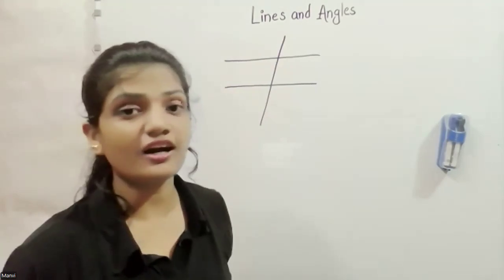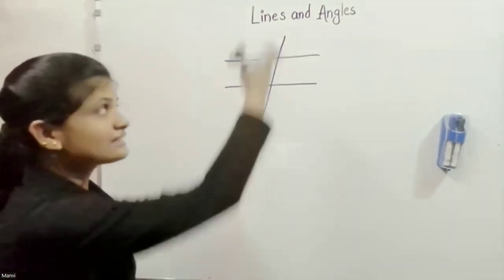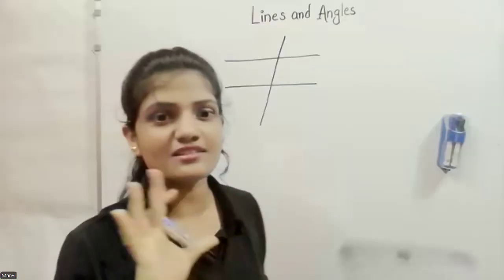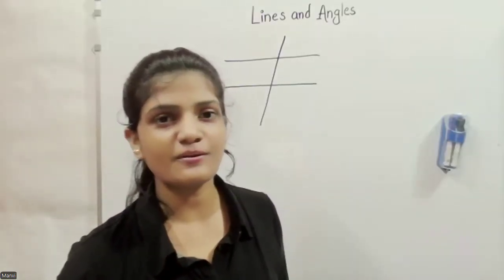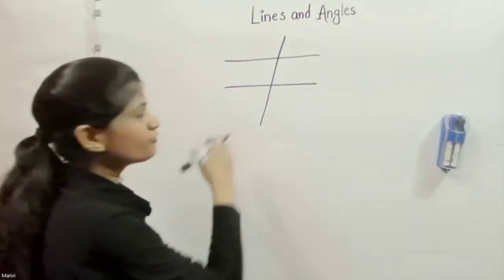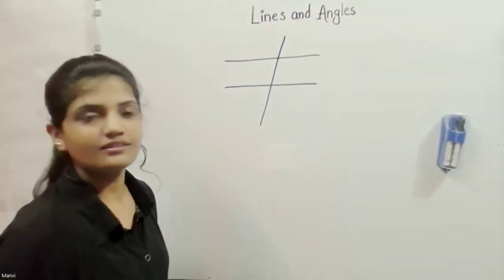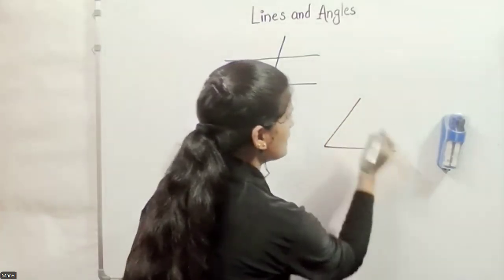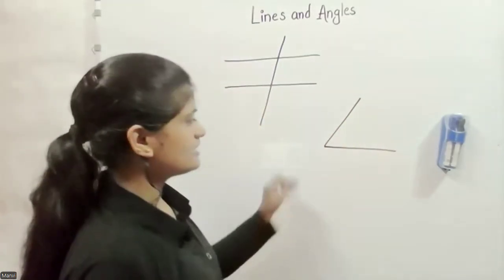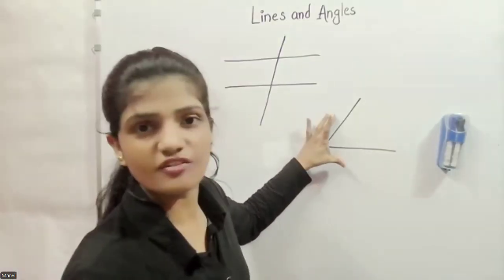And you know, Kavya, when this transversal cuts these two parallel lines, something interesting happens. They form a few angles. When two lines meet at any specific point, there's a formation of an angle.